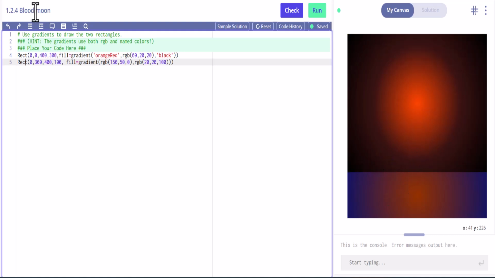So that's the solution to Blood Moon. All right, hopefully this helps you with your coding, and good luck.